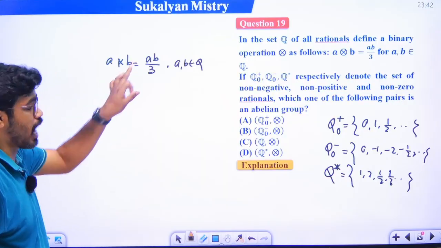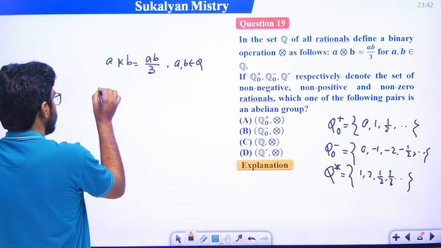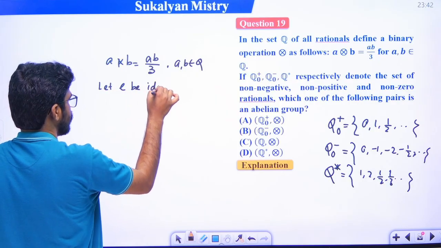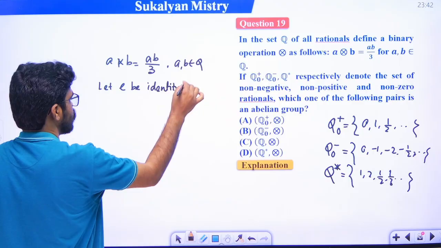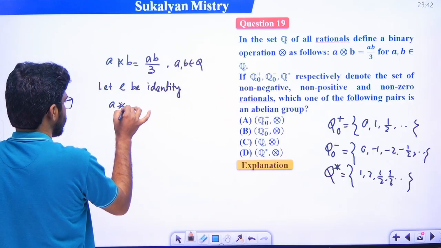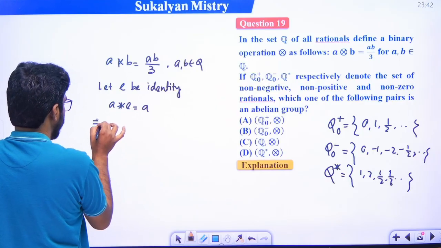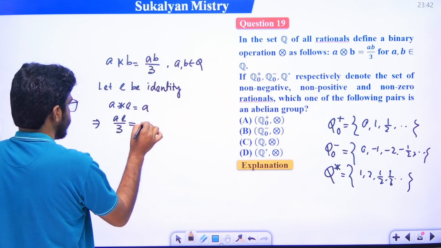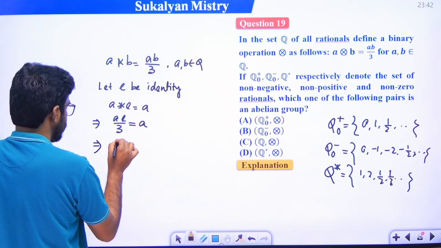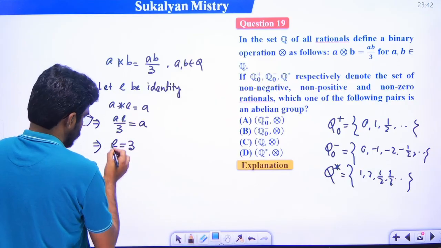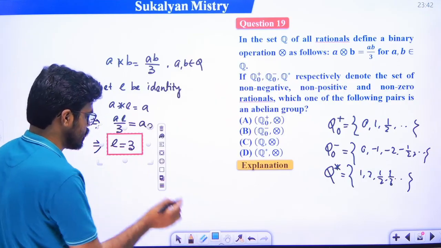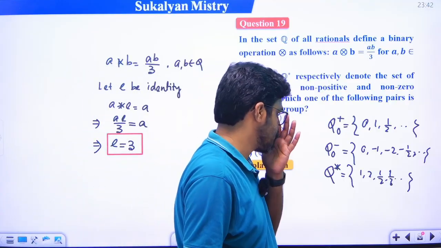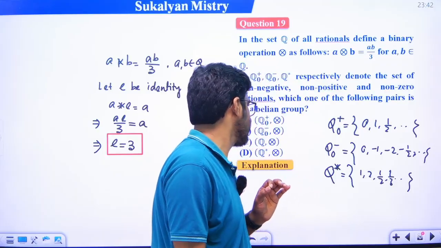তাহলে ফার্স্টে দেখো what is the identity element? Let e be the identity element. So what is the identity element of this? a star e is equal to a, কি করে ডিফাইন করা আছে? a star b is ab by 3, that means a by 3 is equal to a, cancel, that means e is equal to 3. So 3 is the identity element. ঠিক আছে, একটা জিনিস দেখো এখানে ডিরেক্টলি করা যায়, আমরা জানি যে